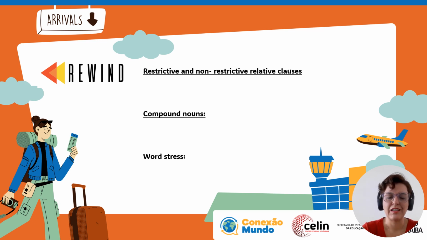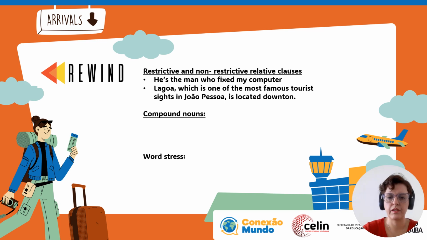Before I leave, I put there a rewind. Let's rewind, let's remember what we learned in this short lesson. We learned about restrictive and non-restrictive relative clauses. Look, he's the man who fixed my computer, restrictive relative clause, important information, essential information. Lagoa, which is one of the most famous tourist sites in João Pessoa, is located downtown.